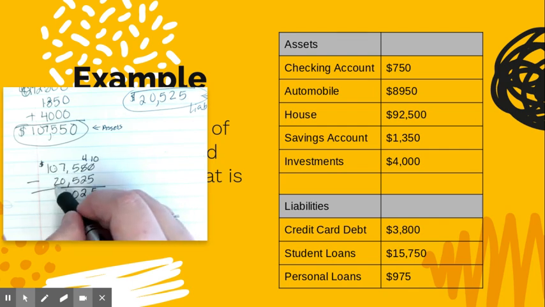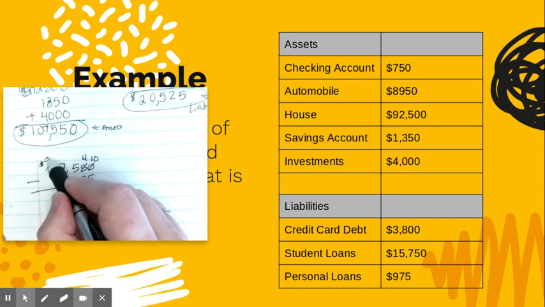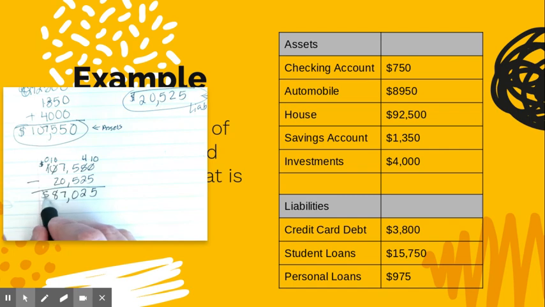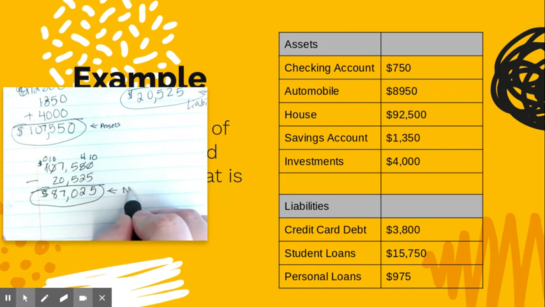I can't do 0 minus 2, so we borrow. That becomes 0, that becomes 10. 10 minus 2 is 8. So my total net worth is $87,025.